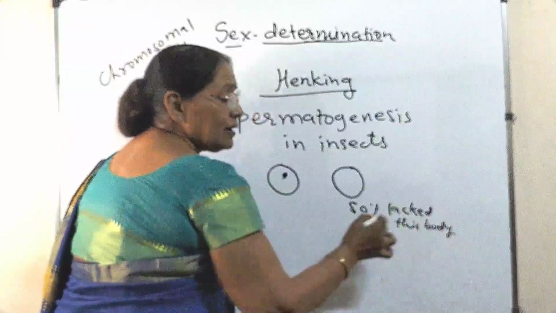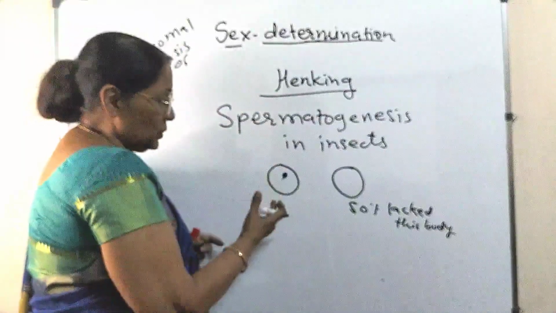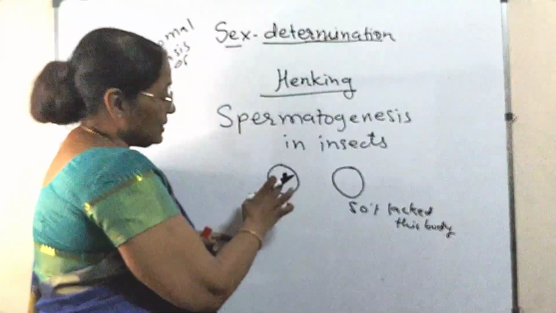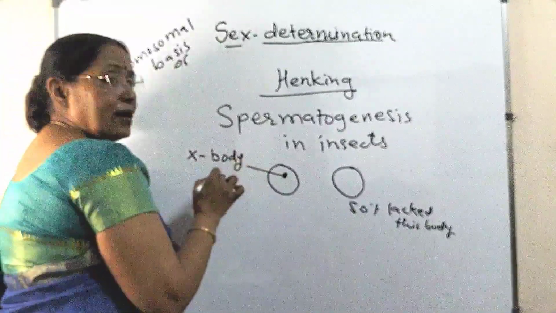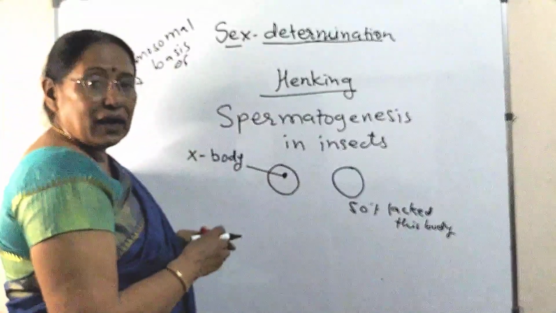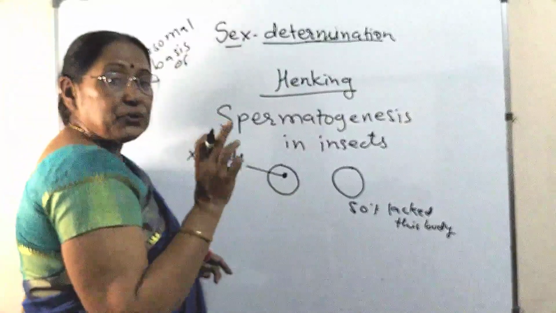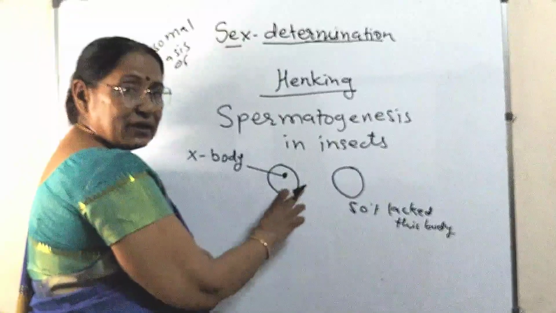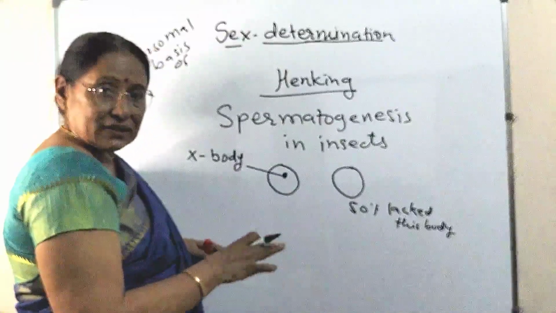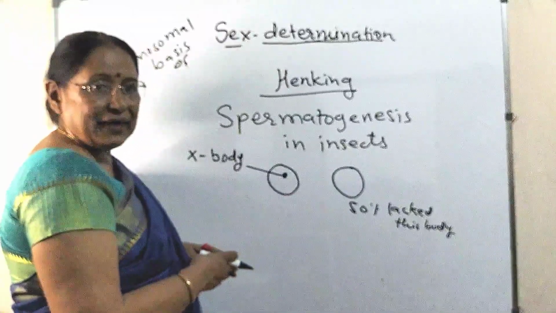Now Henking couldn't know what this is, so it was named X body. Afterwards, we found out that this is actually a chromosome. Why it is present in 50% and absent in 50%, that is the next thing we will take up.